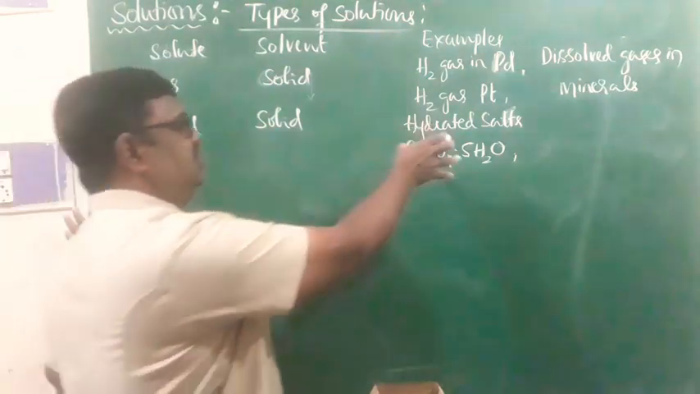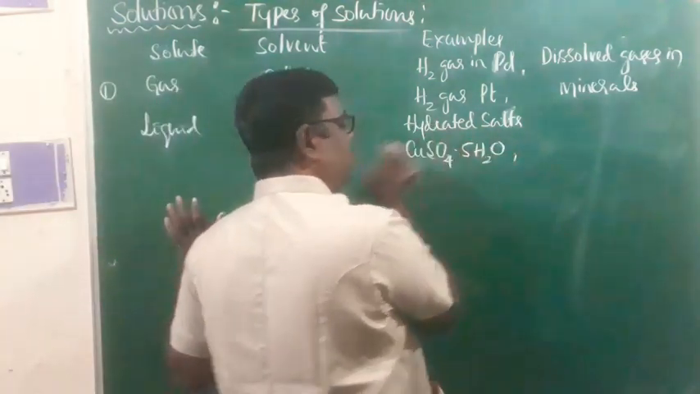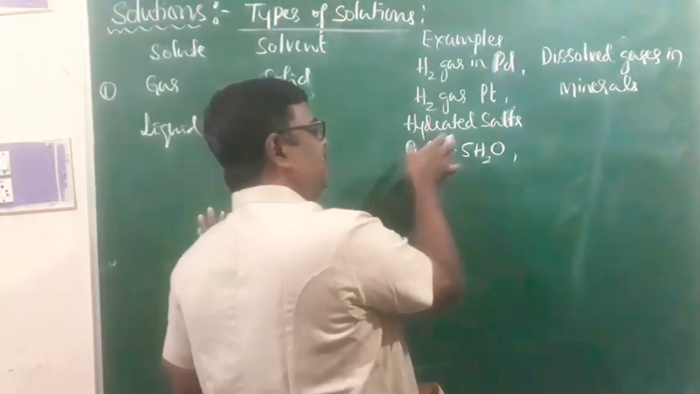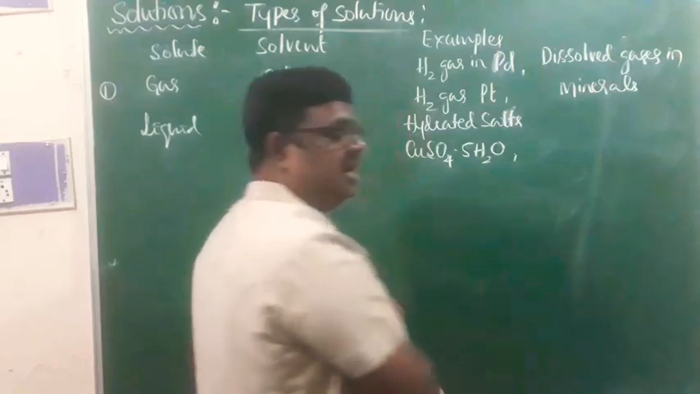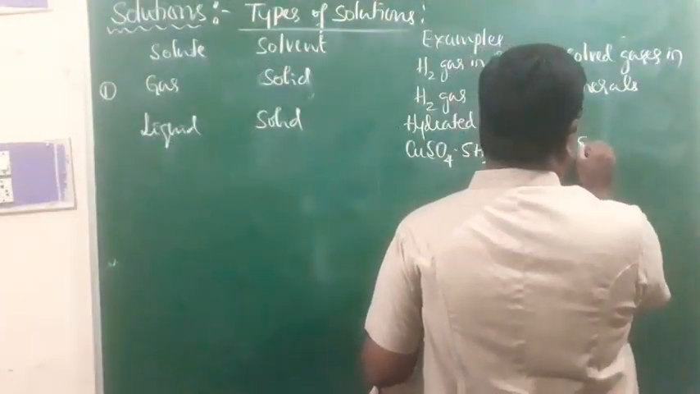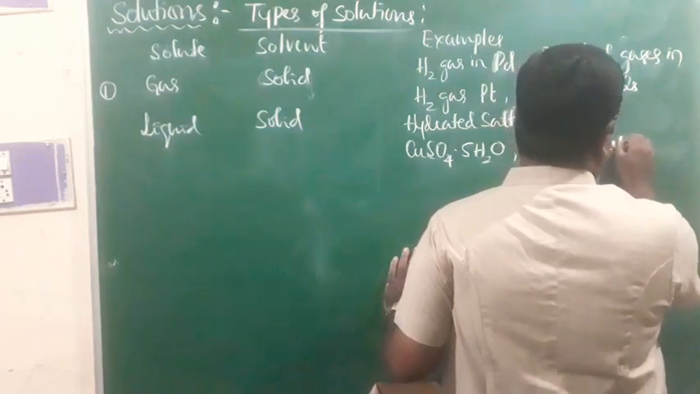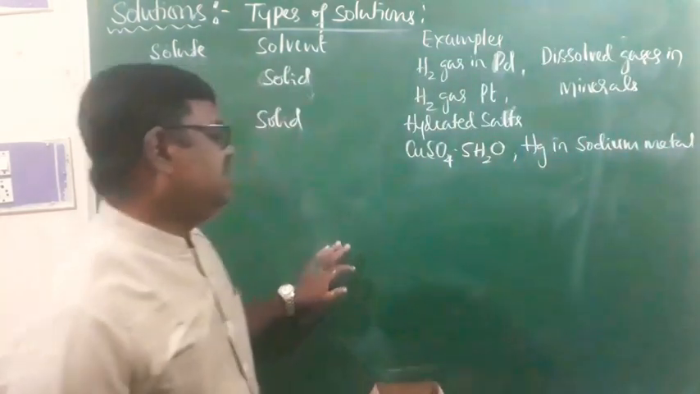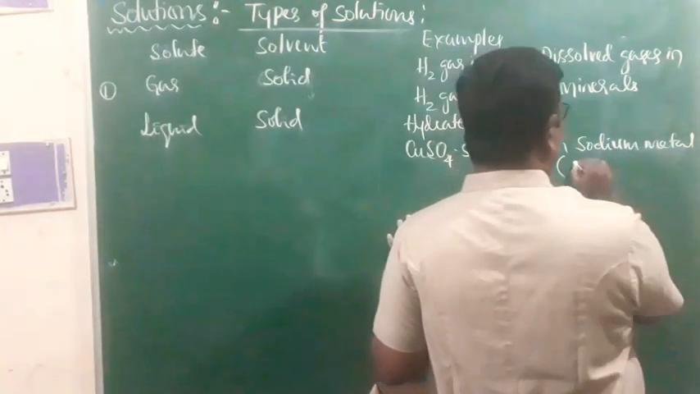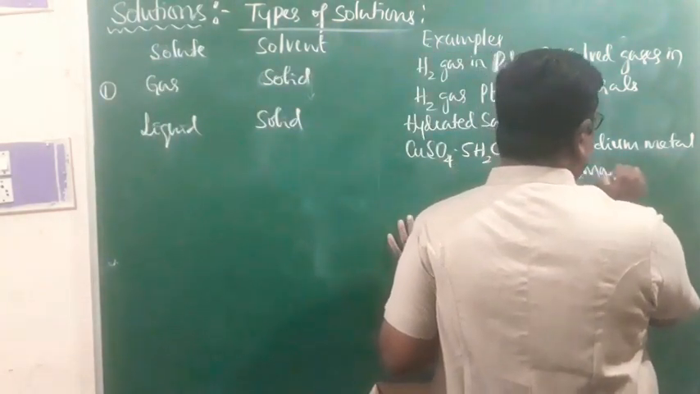Here the solution is prepared by mixing water and copper sulfate. Copper sulfate is a solid, water is a liquid, and the result is copper sulfate pentahydrate. Apart from that, mercury in sodium metal is also an example of a liquid in solid type solution, and it is called an amalgam.